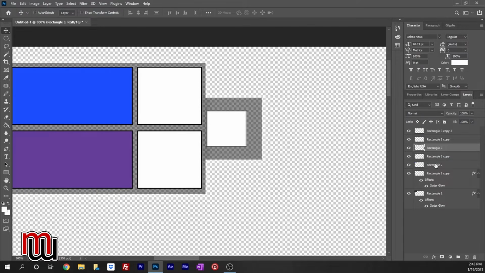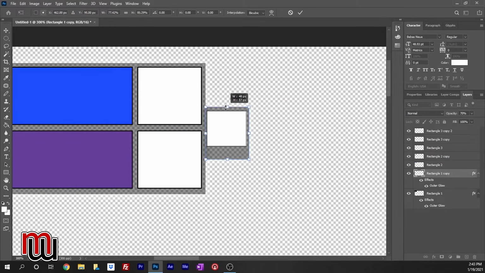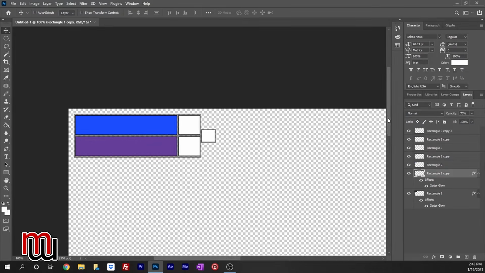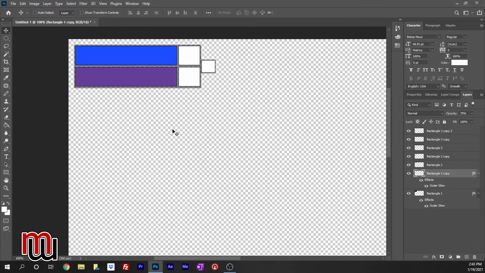We got this box, and then Control T gives you a little bit more control. You zoom in. Okay, so there. So now I'll zoom out just a little bit. So now I have my kind of corner scoreboard set up. Got some transparency here. We'll put the names in.